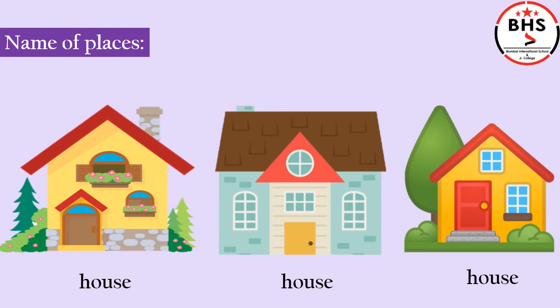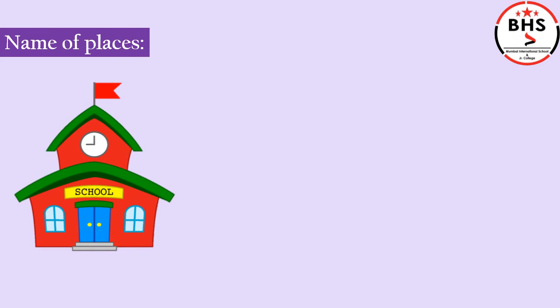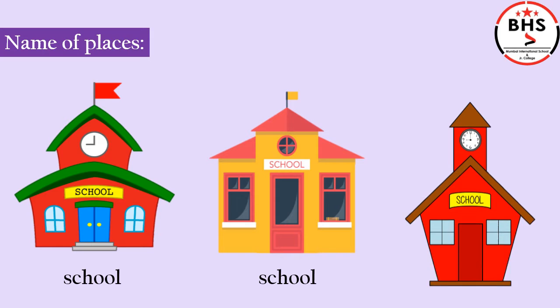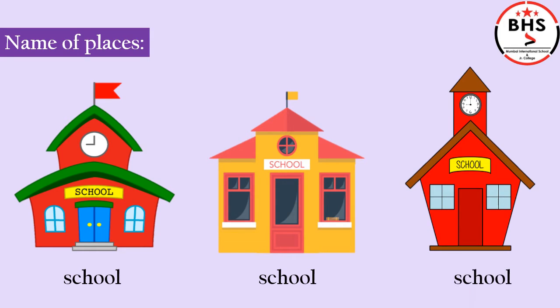Let us see another example. What is this? School. Children, again, they are all places of same kind, same type. They are all school. We use the same word, common word, school, for all of them. School is the common word for this type. School is the common noun.